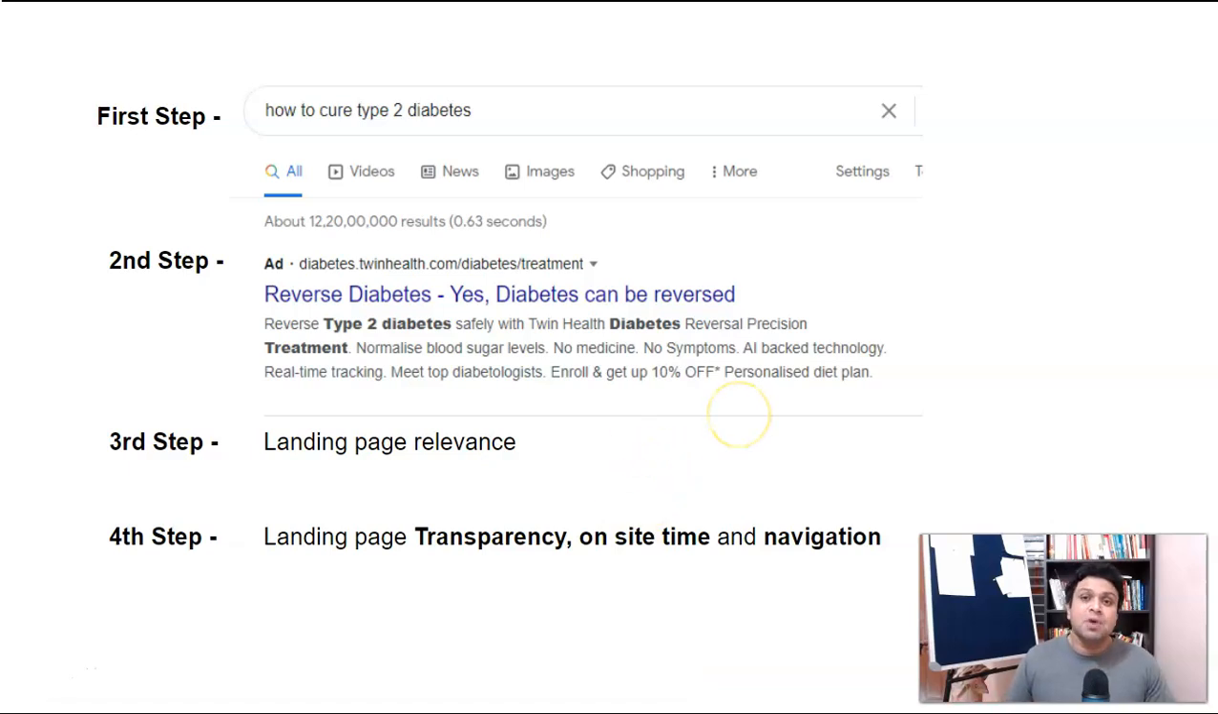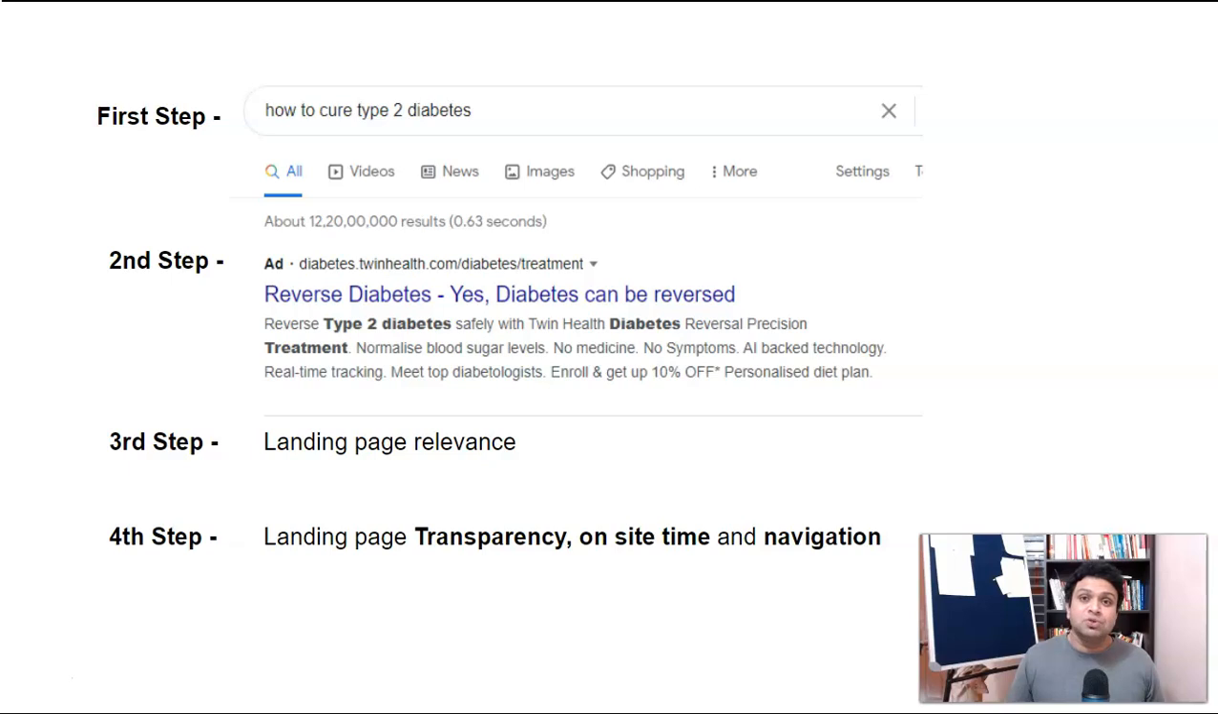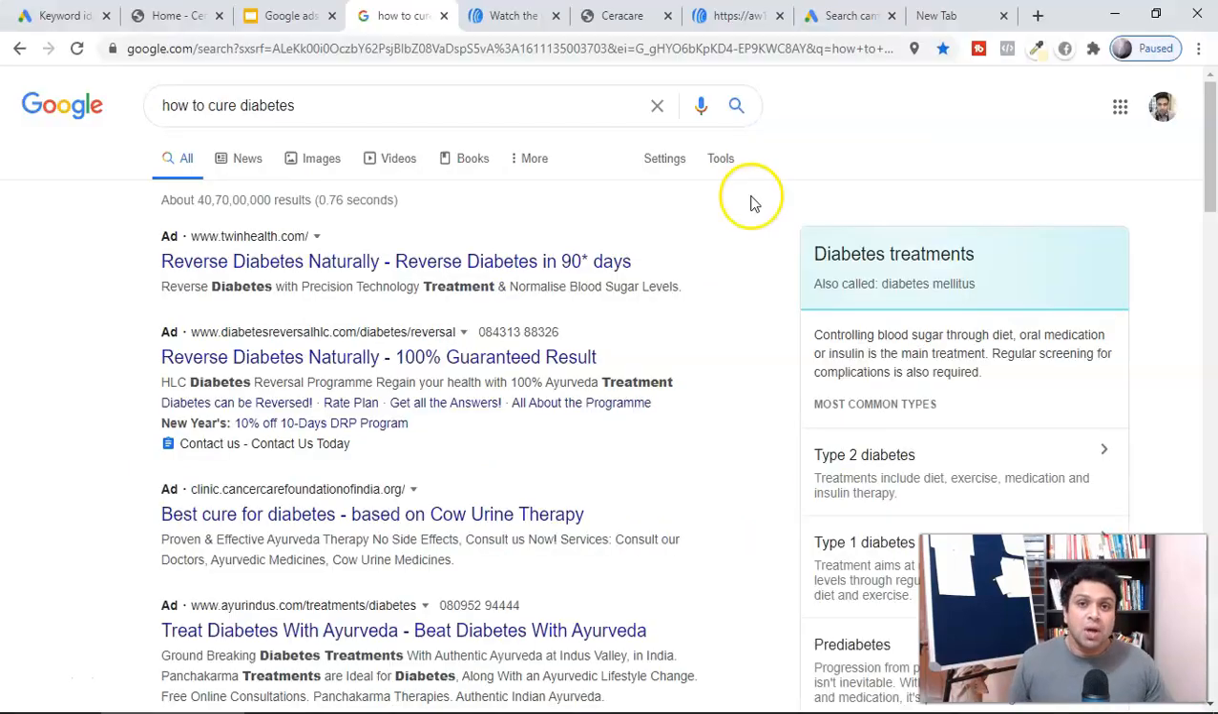On-site time, how many seconds they are spending on your landing page, as well as the navigation. For example, if it is your website, then you have multiple pages on that. It should be very easy for them to navigate from here and there to find the information in your landing page. So now guys, just assume somebody's typing how to cure diabetes, and they click the first link.